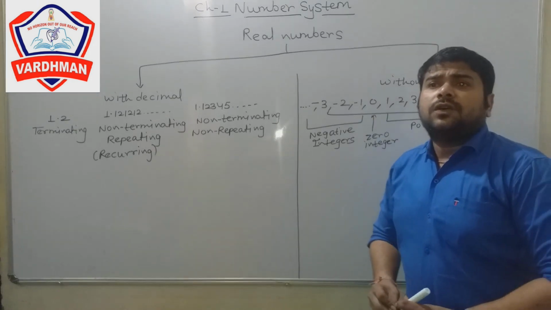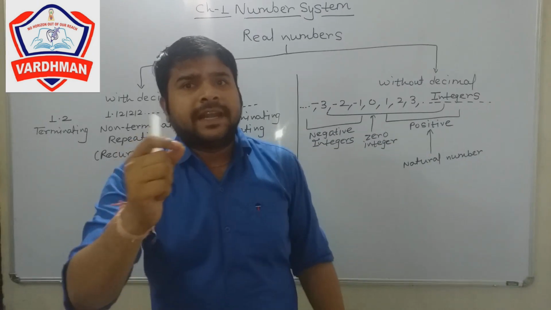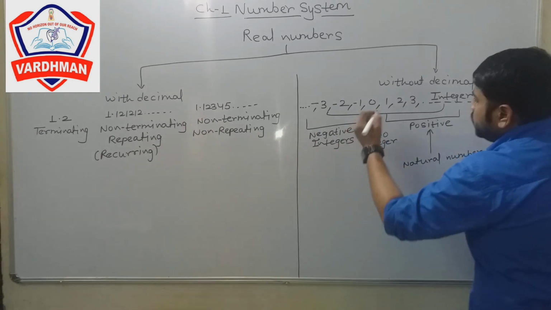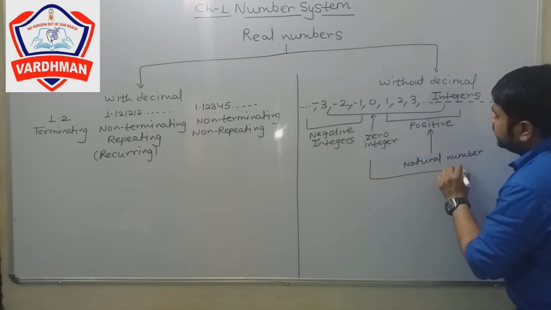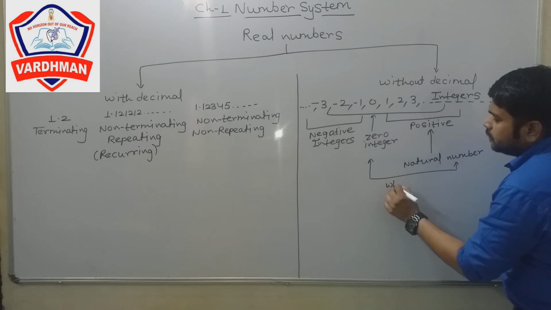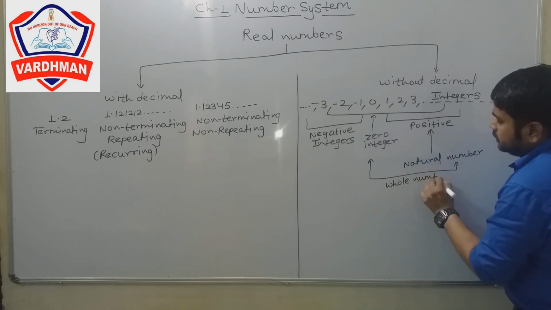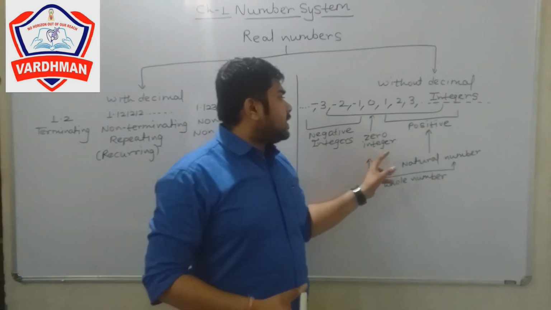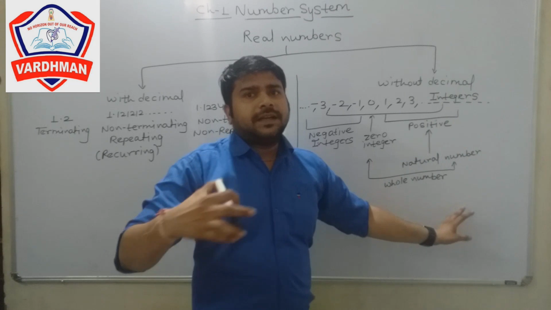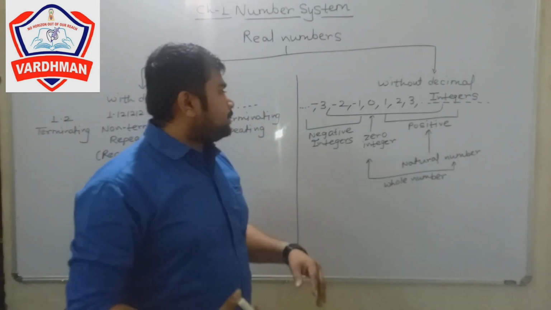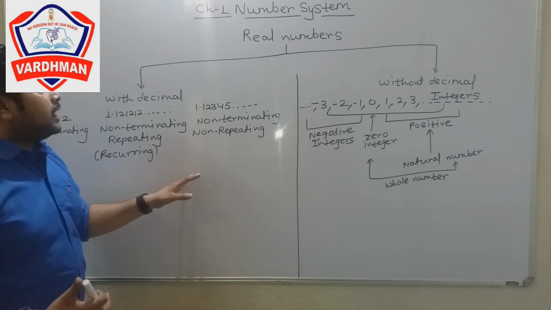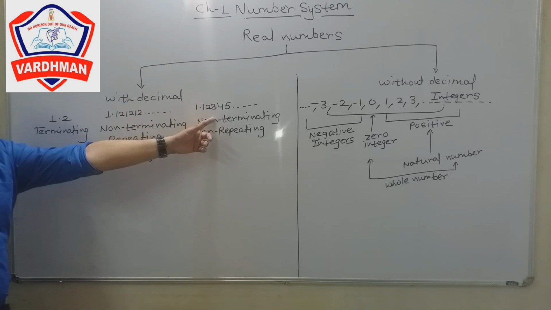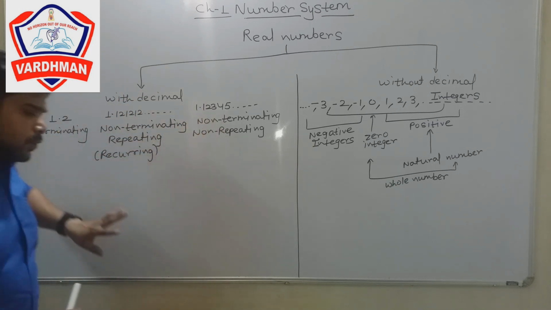Natural numbers means the combination of all positive integers. But when we include the zero integer with these, it is called a whole number. When we include the zero integer with the positive integers, it is converted into the whole number. Got it? Now we come to the decimal part.